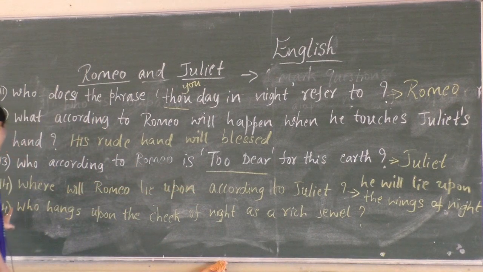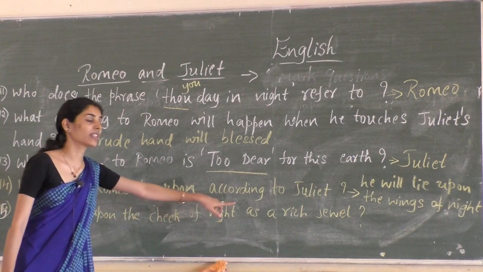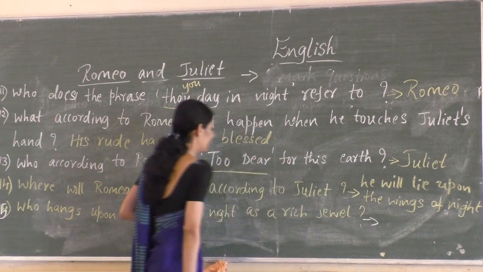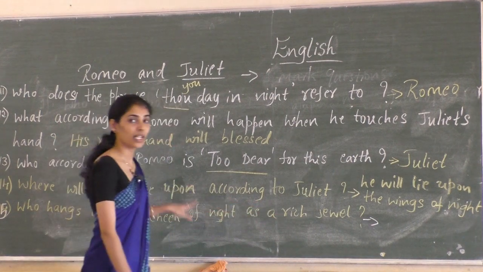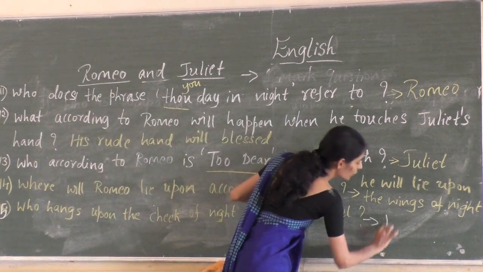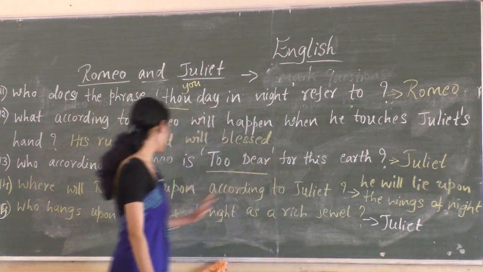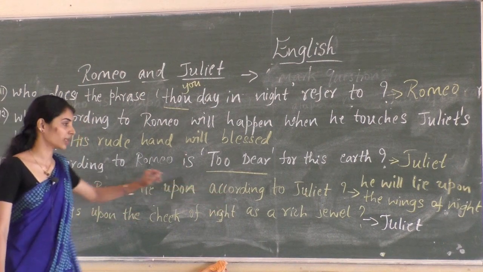And the 15th question, who hangs upon the cheek of night as a rich jewel? Here he referred to the cheek of night as a rich jewel. Here, according to Romeo, Juliet hangs upon the cheek of night as a rich jewel.